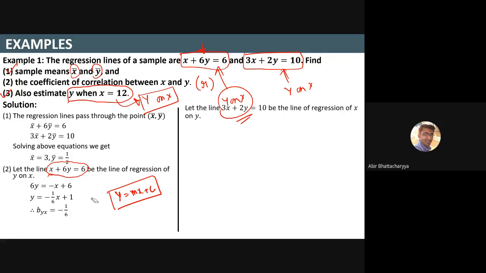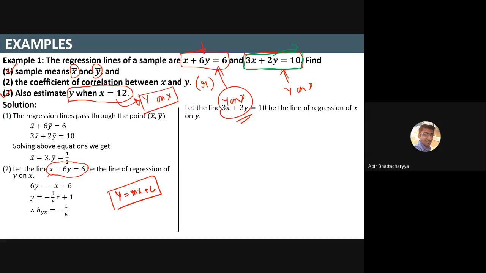Similarly, if this is the regression line of y on x, the other line is going to be x on y. The other line is this one, your x on y line. Still it is an assumption; it may be possible that at the end we find it is not true.